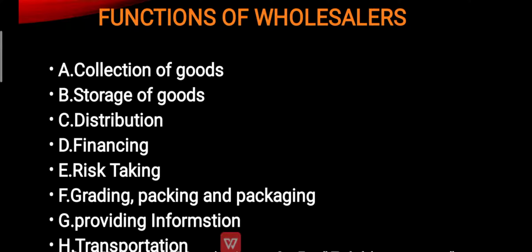Next is grading, packing, and packaging. He classifies the goods, that is, he differentiates the goods into different categories; he grades them. If you go to a rice merchant, you'll have different grades of rice: 45 rupees per kg, 50 rupees per kg, 60 rupees, basmati rice, this rice. That is nothing but categorizing the goods, packing them, labeling them, and giving them to the retailer or the consumer, which is nothing but branding the particular product.